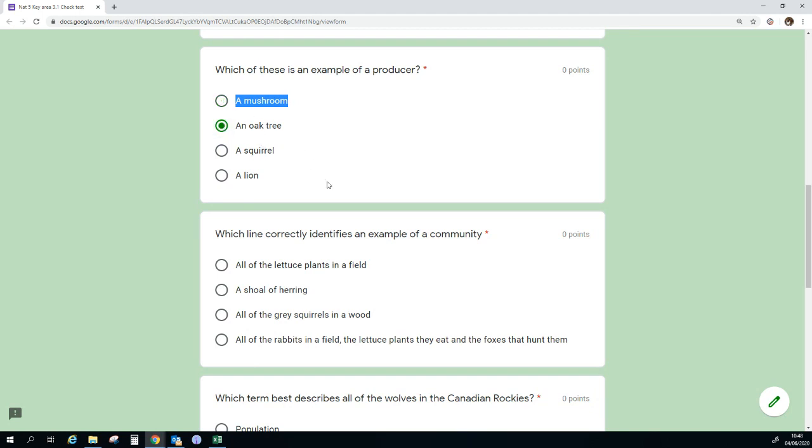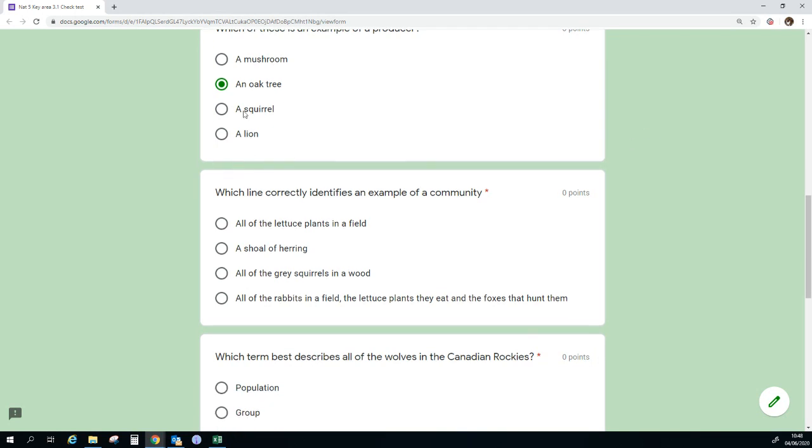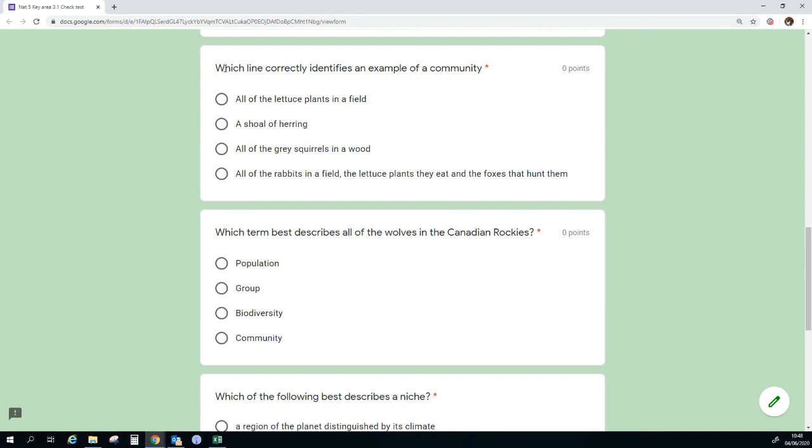An oak tree does produce its own energy, just using light from the sun through photosynthesis, so that's a good example of a producer. A squirrel eats things like nuts from an oak tree, for example, so it's a consumer, and a lion is a consumer. It's a secondary consumer because it probably eats the squirrel that ate the oak tree. I'm not sure really that there's a lot of overlap in these two's distribution.